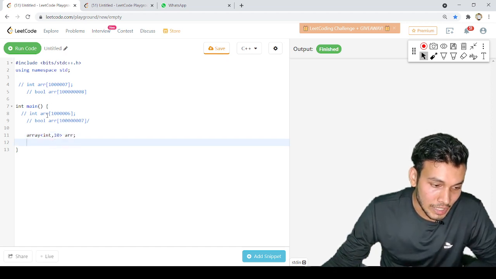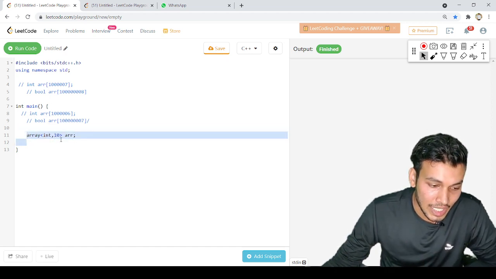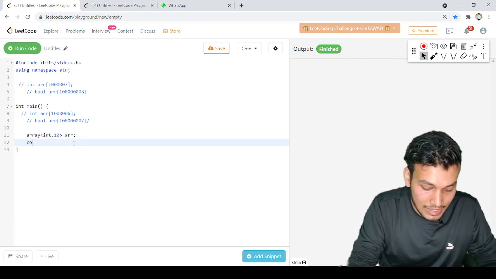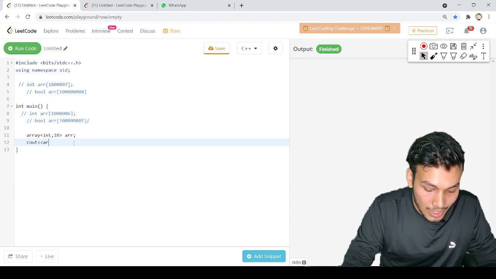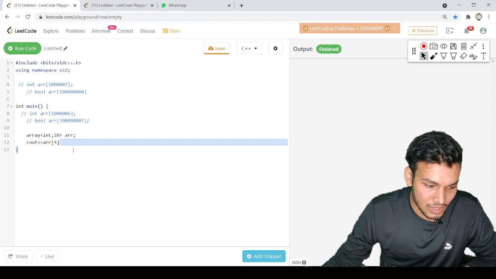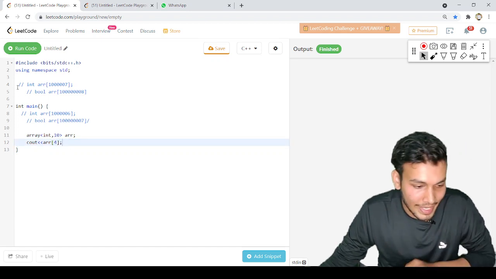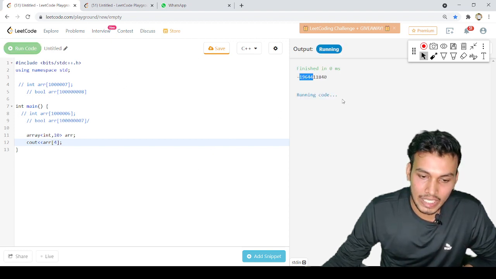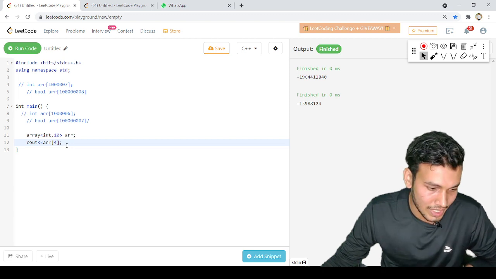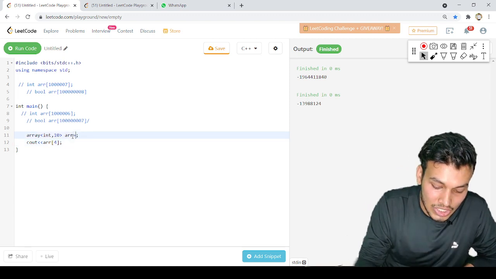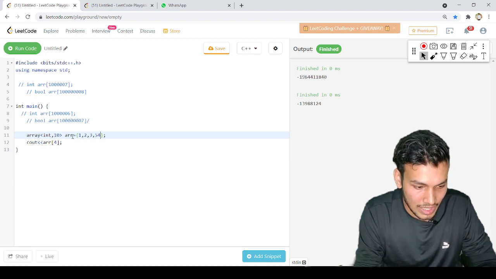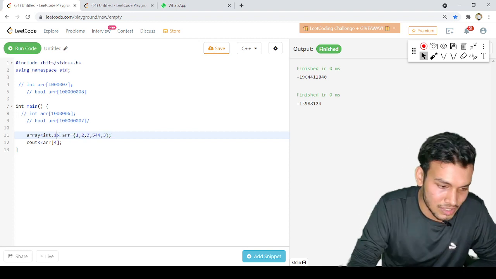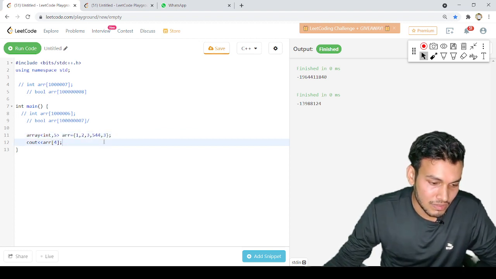Inside main, if you just declare your array and don't initialize it, it will store some garbage values. Let's say I want to display the value at the fourth index, or let's say the fifth index. If I try displaying a random value, it will display a garbage value, and if I run it again, this time it will be a different garbage value. So we can initialize our array here. Let's say 1, 3, 3, 2, 5, with random values. Let's keep the size 5 for now, because I can't initialize 10 values right now.